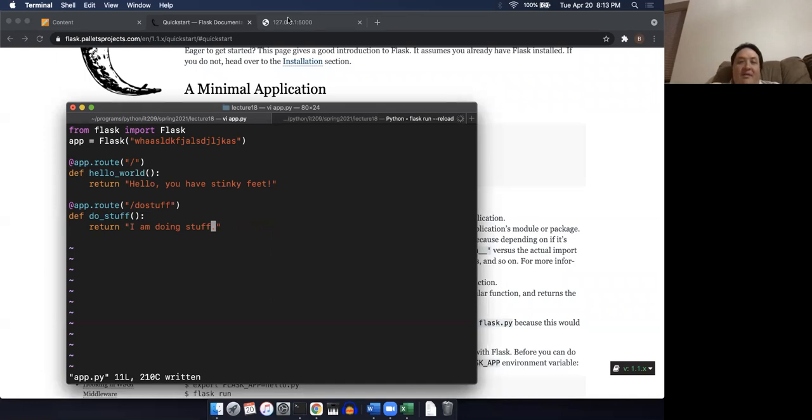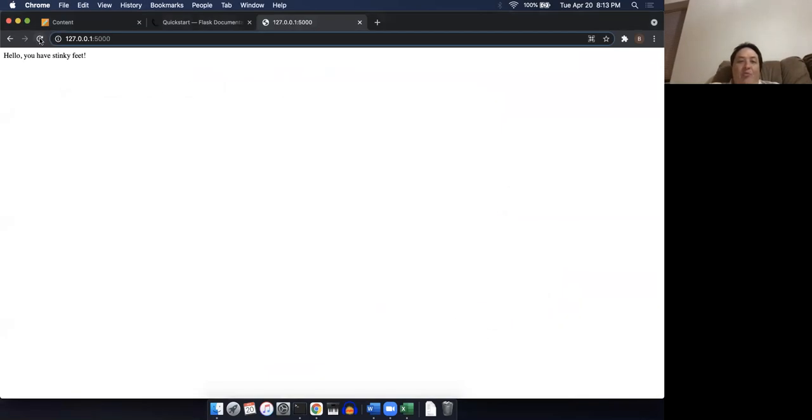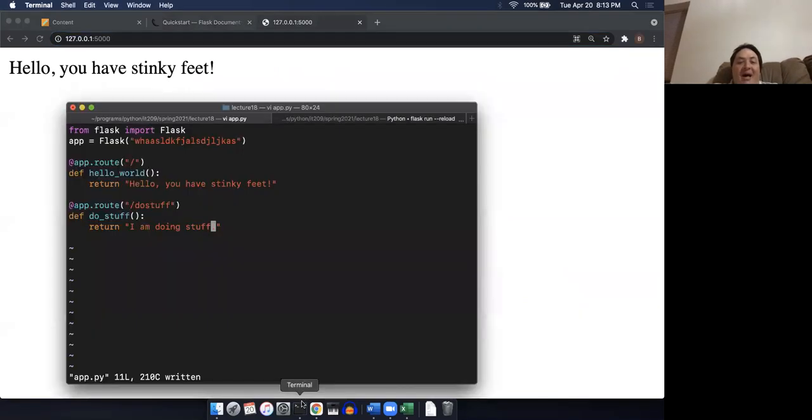All right. If I go back here and refresh this, you see it still says hello, you have stinky feet, because I don't even have a route on this slash. Let me make this a little bit larger. There's no slash over here, but I now have this other route called /do_stuff.